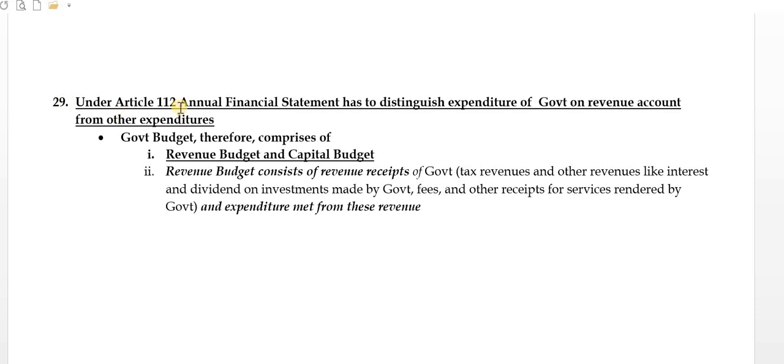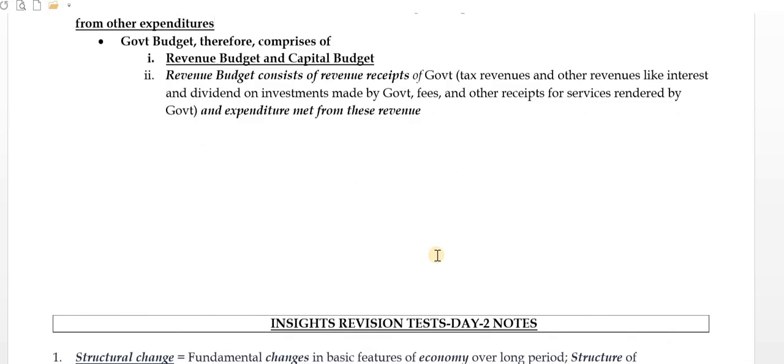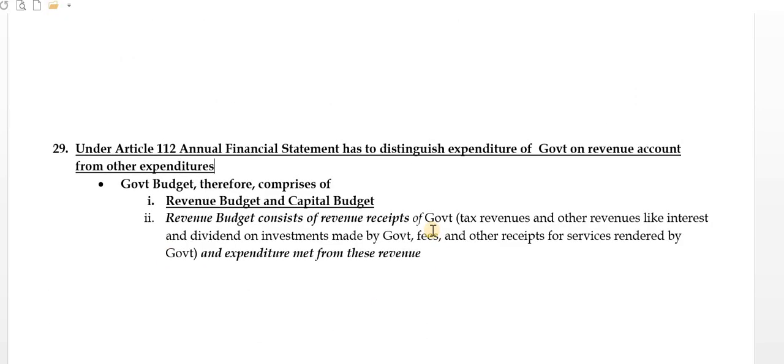And what about Article 112? This is about the annual financial statement, that is called the Union Budget itself. It has to distinguish expenditure of government on revenue account from other expenditures. So the government budget, or annual financial statement, will comprise the revenue budget and capital budget both. So what is the revenue budget? It consists of revenue receipts of government, tax revenues and other revenues like interest and dividend on investments made by government, fees and other receipts for services rendered by government, and expenditure made from these revenues. So this much only. For next day we will be doing it in another video also.